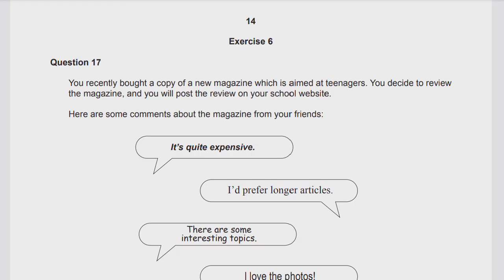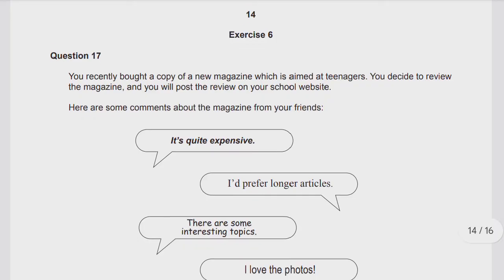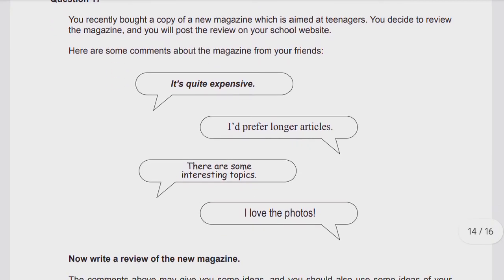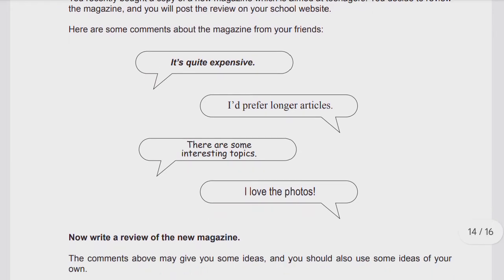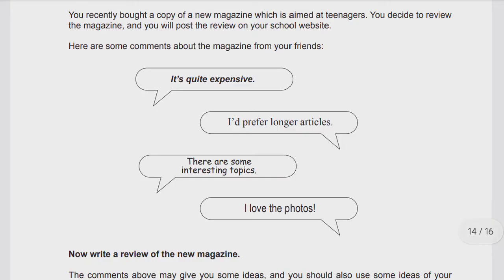Now in this question or prompt, they have not shown you the cover page, the title page, or anything about the magazine, not even the title, I think. They have just shown you a few comments by your friends about the magazine. This is a very tricky question. You have to keep these comments in mind. Through these comments, you will guess what the magazine is about, what it looks like, and what it contains.